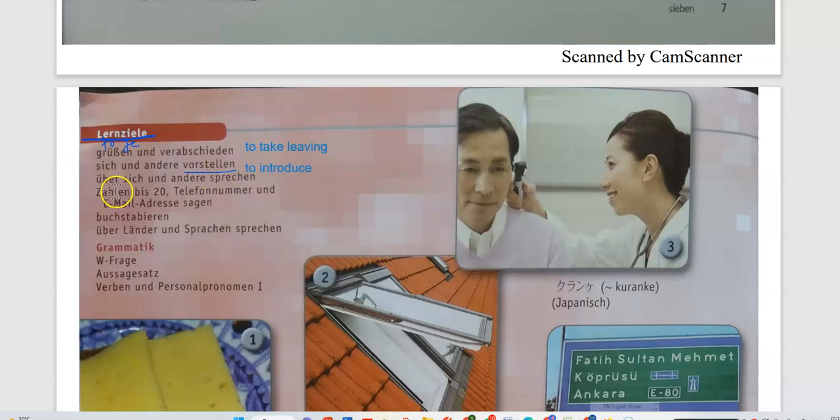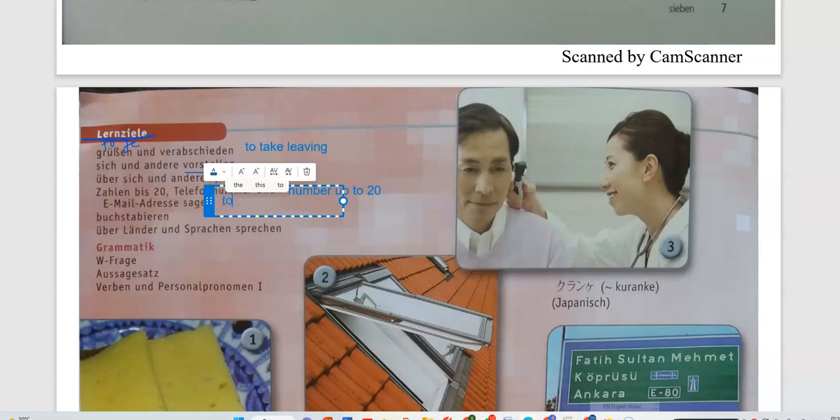Über sich, how to speak, like about the mother tongue and also the other languages. What are all the common things we used to speak, we used to name in the different languages. And then Zahlen bis 20: Zahlen is numbers, 1 up to 20, bis is a preposition meaning up to. And then the telephone number, how to say the telephone number.